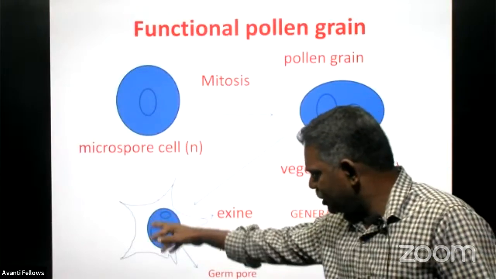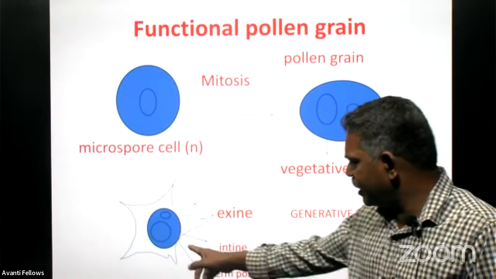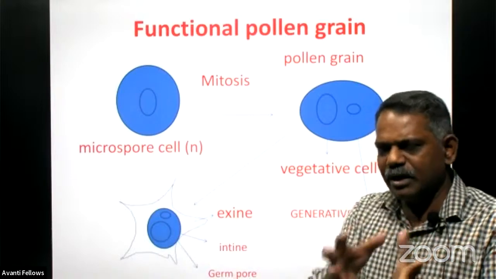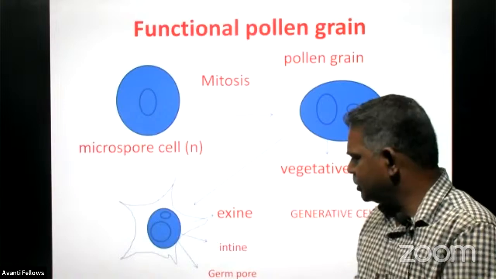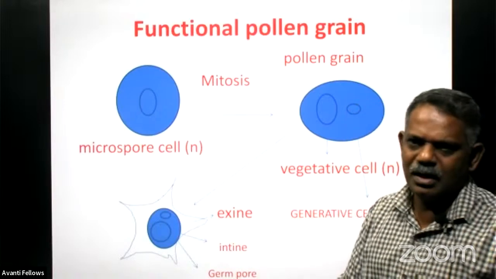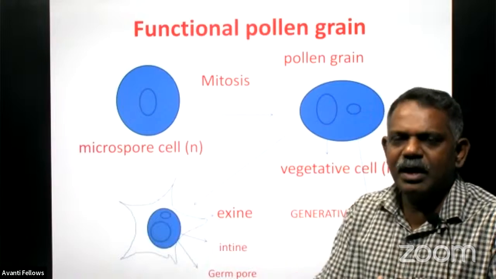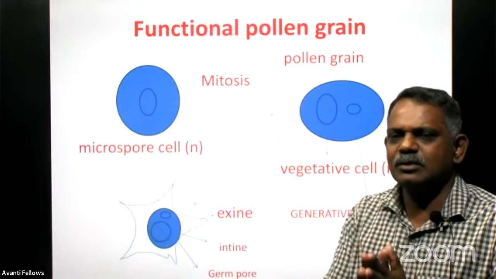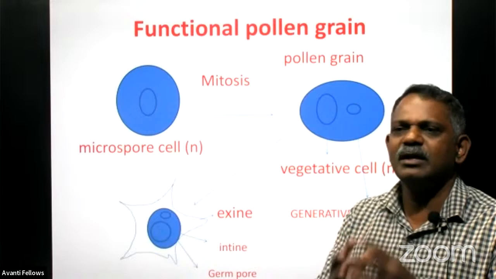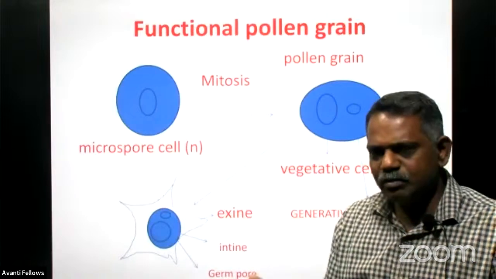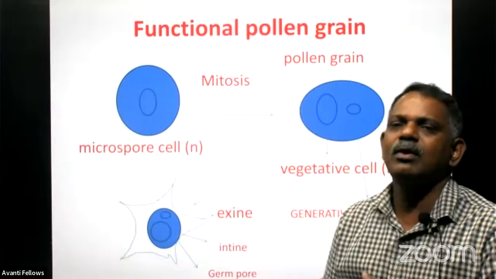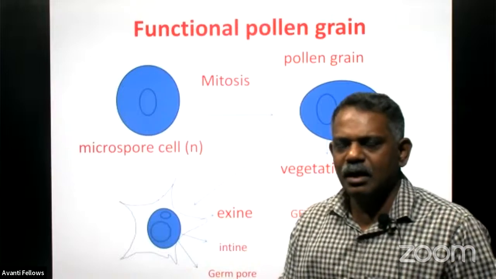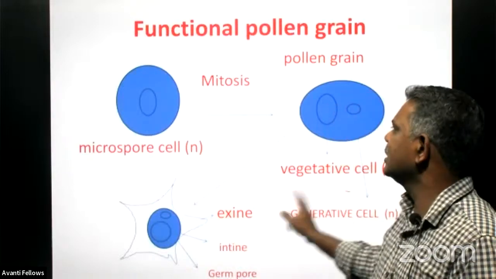So there is a structure inside that is called the intine, and in the germ pore area that intine is directly exposed to the outside, and the entire material present in the pollen grain is taken outside through that germ pore only, because all other areas are very hard and very impermeable and cannot take anything outside. The exine is exclusively for protection. Once this pollen grain is released, it should be stable in awkward climatic conditions. That is why it is covered with such hard material, that we call the exine cover, right?